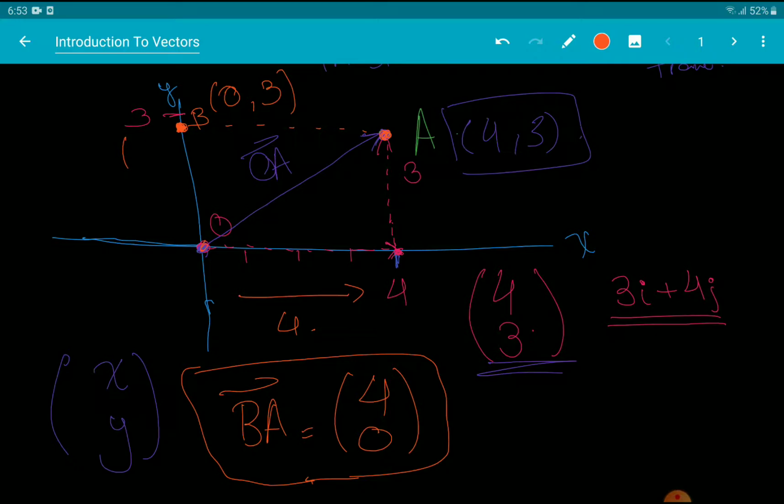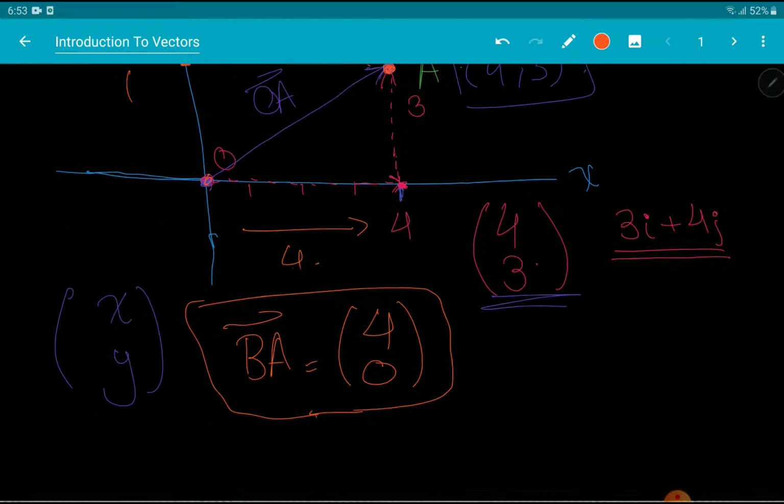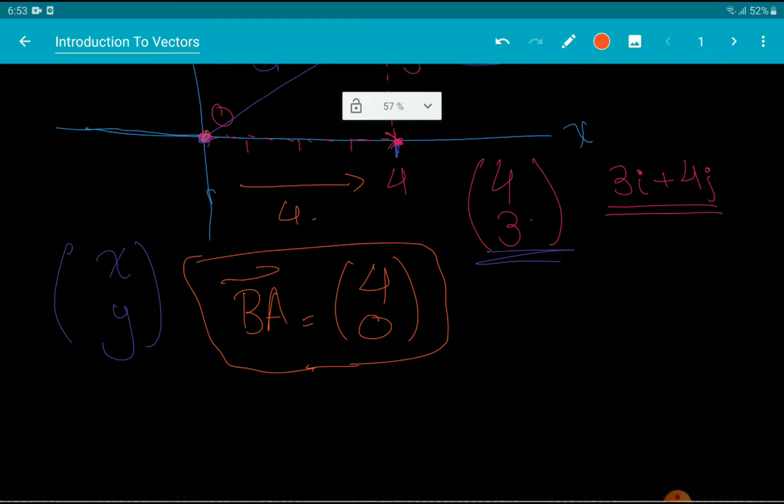But if you're measuring the position vector relative to any other point besides the origin, the coordinates and the position vectors are not going to be the same. So that's a very important distinction that you need to make.